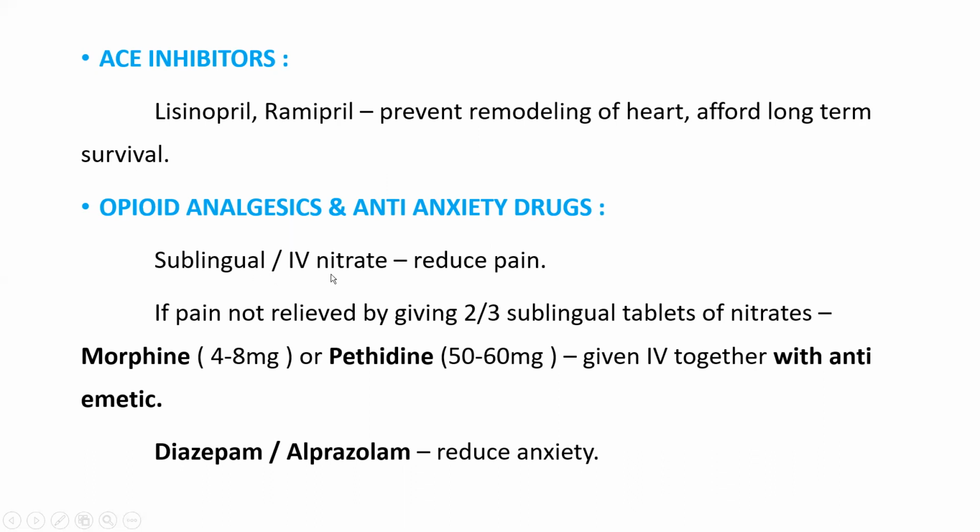In that, sublingual or IV nitrate to reduce the pain. In case the patient is not relieved from the pain with sublingual or IV nitrate, we have to give opioid analgesics, that is morphine 4 to 8 mg or pethidine 50 to 60 mg IV, together with an antiemetic. Because if you give morphine or pethidine, the patient may get a vomiting sensation. So to prevent that, we have to give an antiemetic drug IV, not orally. Then diazepam and alprazolam are the anti-anxiety drugs. They will reduce the anxiety.